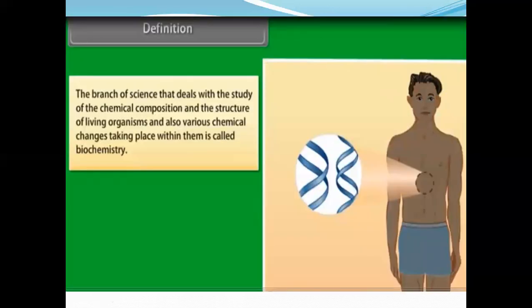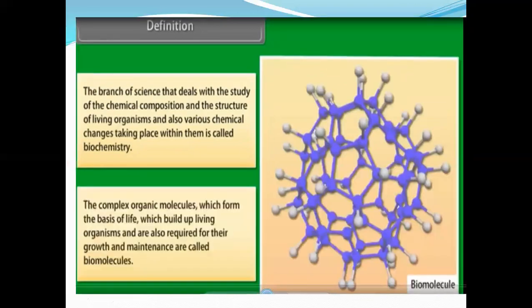So the proper definition of biochemistry is the branch of the science that deals with the study of chemical composition and structure of living organisms, and also various chemical changes taking place within them, is called biochemistry. You can see here DNA structures, nucleotides, and the complex organic molecules which form the basis of life, which build up living organisms and are also required for their growth and maintenance, are called biomolecules.